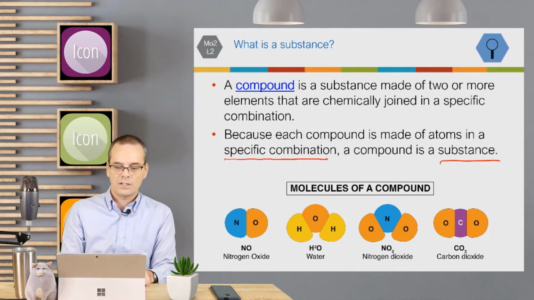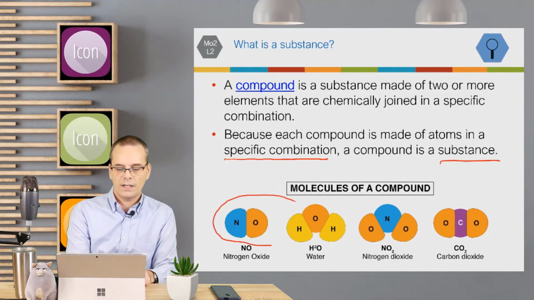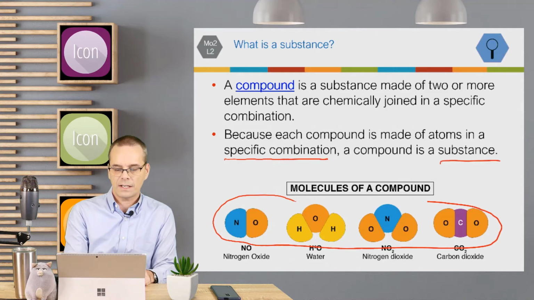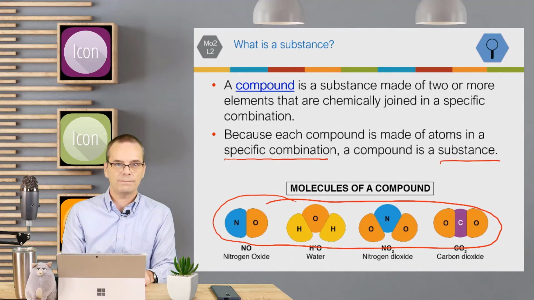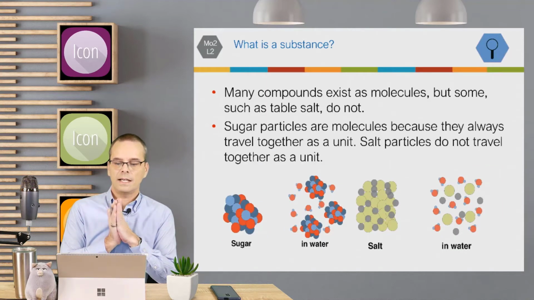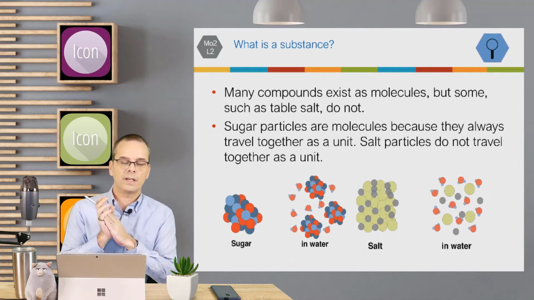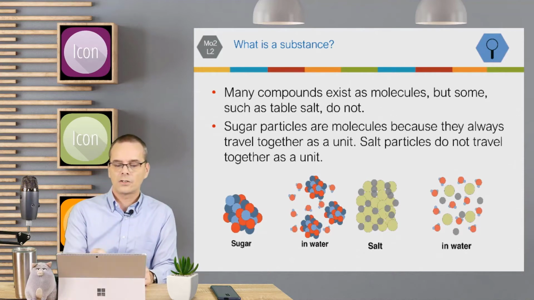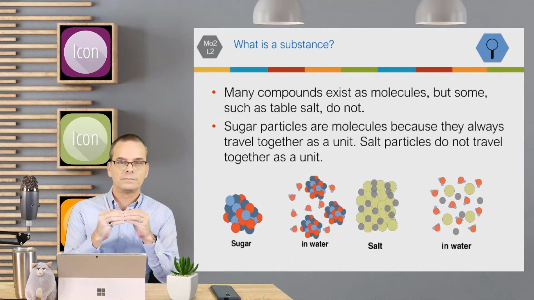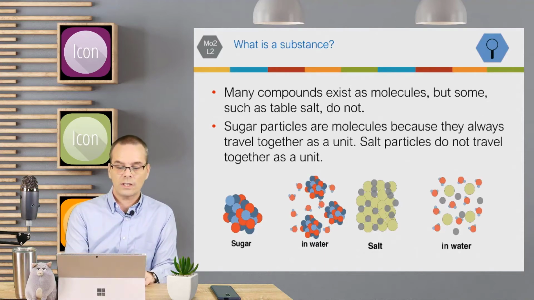These are molecules of a compound because they're put together in a very specific combination every time. Many compounds exist as molecules, but some don't. Sugar particles are molecules because they travel together as a unit. Salt particles do not travel together as a unit.